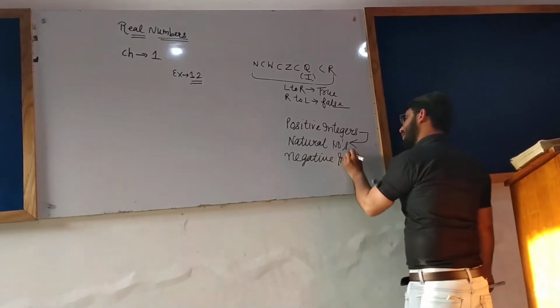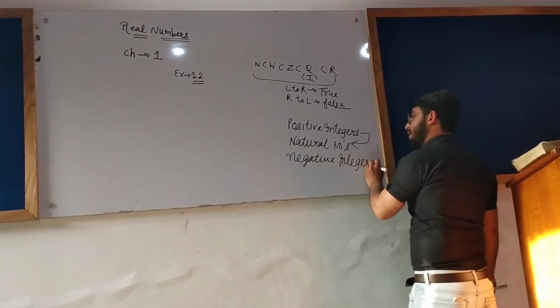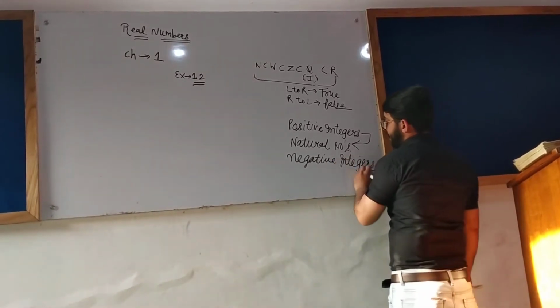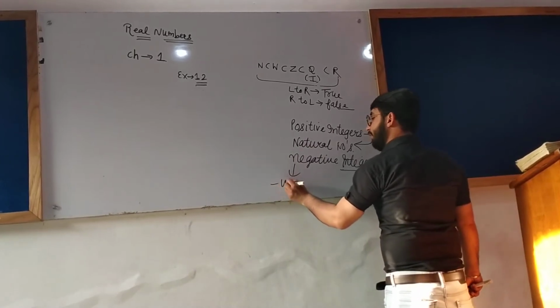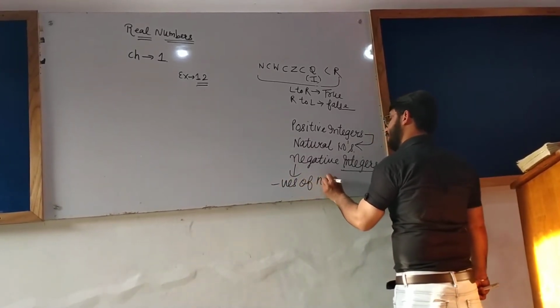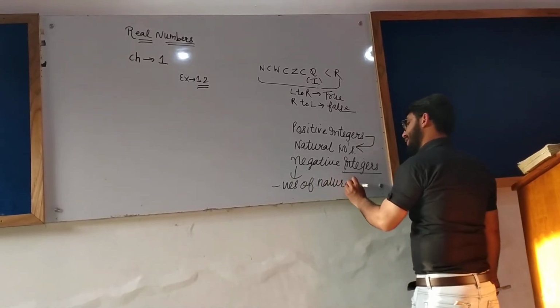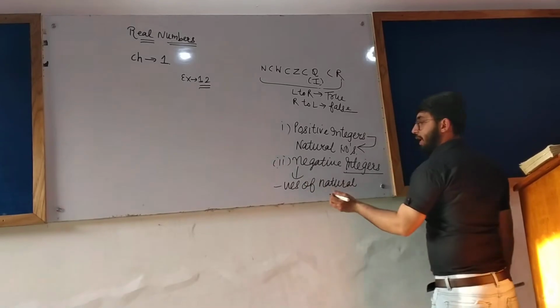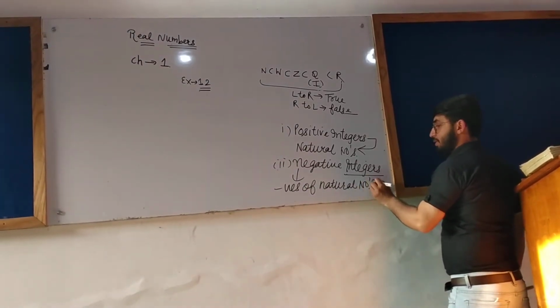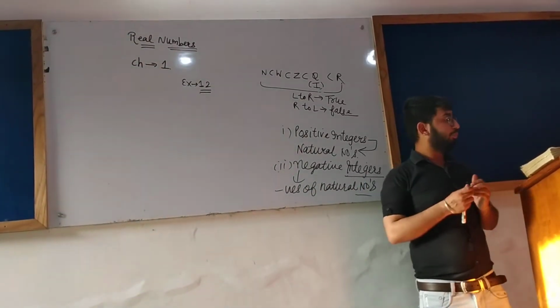And negative integers? Negative integers means negatives of natural numbers. Okay, these are the alternative names of these two.